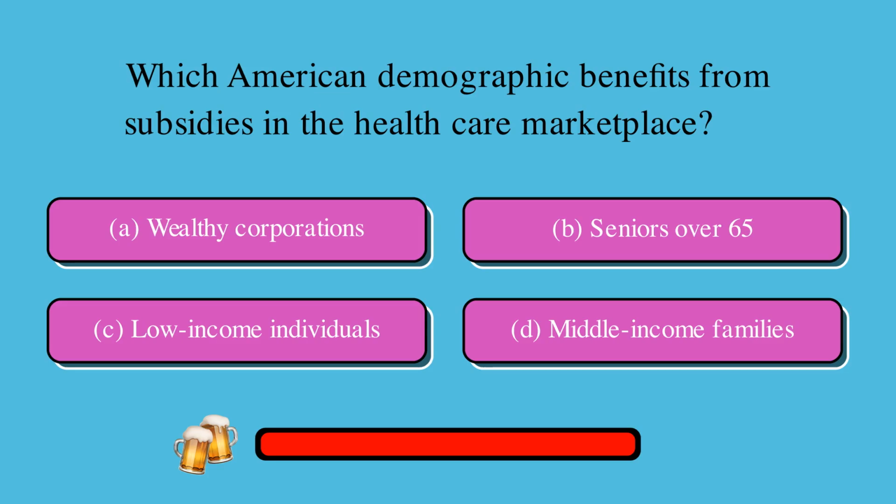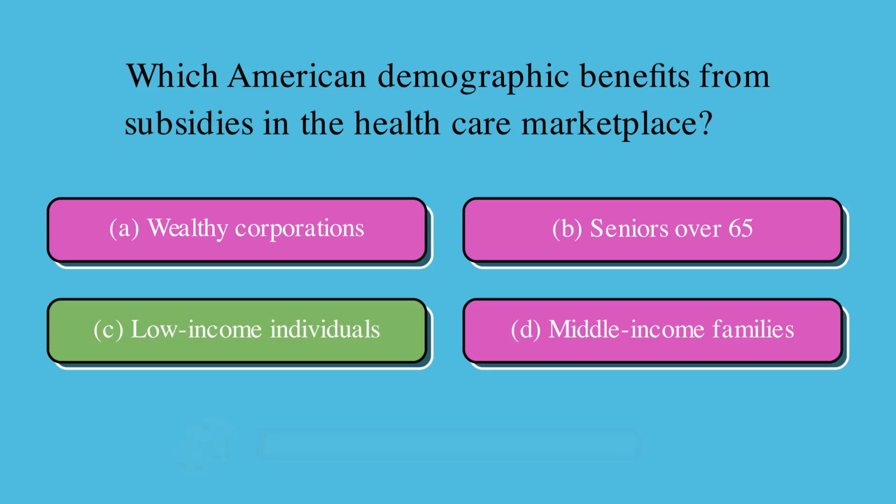Which American demographic benefits from subsidies in the healthcare marketplace? Is it A, wealthy corporations, B, seniors over 65, C, low-income individuals, or D, middle-income families? The correct answer is C, low-income individuals.